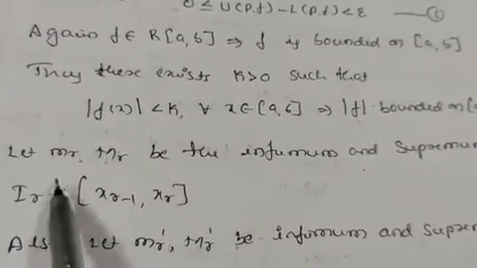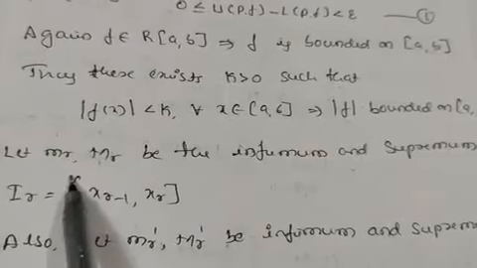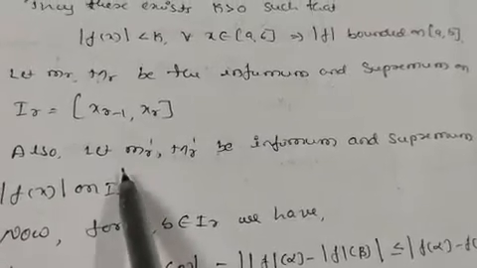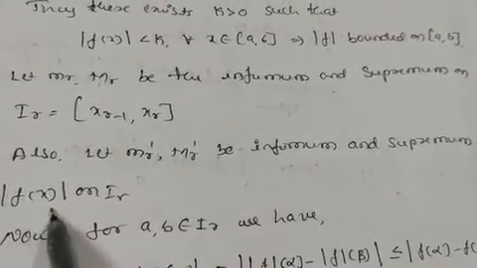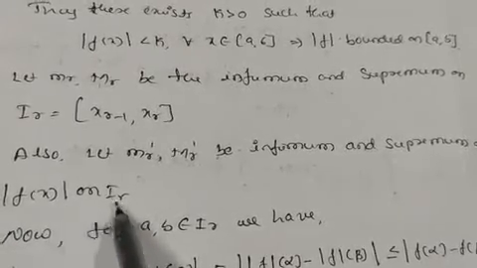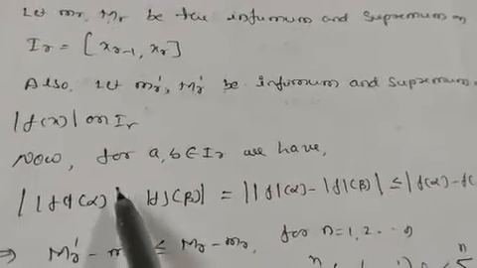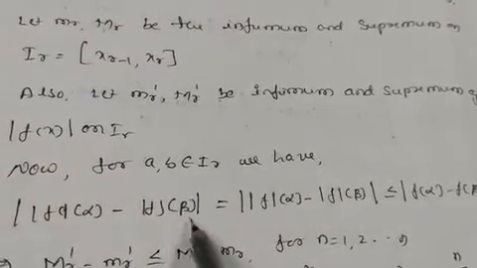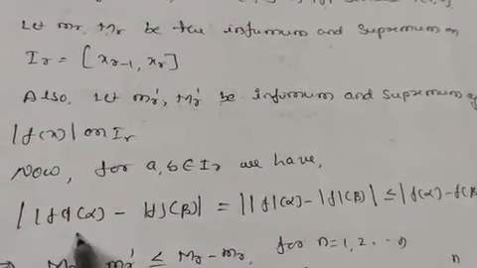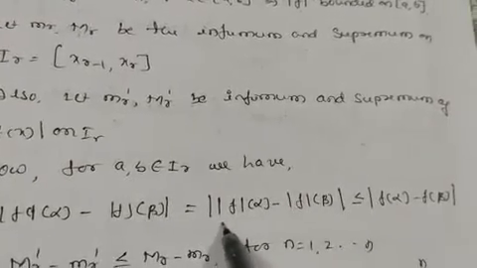So let us take the infimum and supremum for this interval I_r, which is equal to [x_(r-1), x_r]. Let us take the infimum and supremum for the function mod of f of x in this interval I_r only. So let us take alpha, beta belonging to I_r, we have mod of f of alpha minus mod of f of beta.